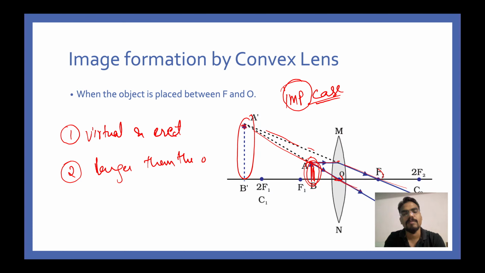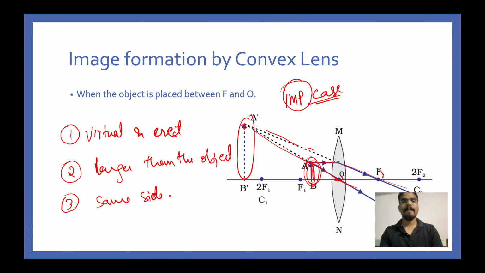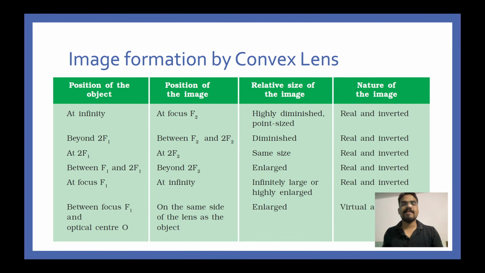It is larger than the object, larger than the object. Third point is that it is formed on the same side of the object. Quickly have a look at this diagram. Let me know if there is any doubt so far. We are just about to come to an end now, guys. Just the last portion, all that is remaining is the lens formula, the magnification and the power. These three concepts are remaining now.